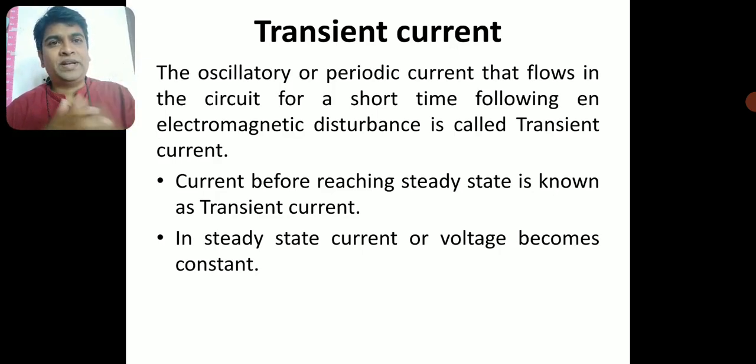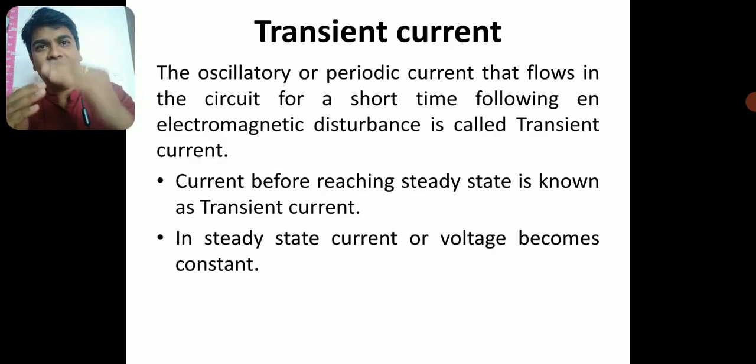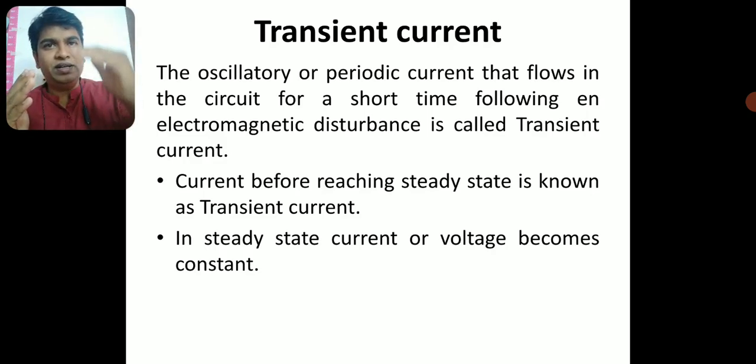Let us know something about this transient current. It is the current before reaching the steady state. Steady state means the voltage or current remains constant at this state. Before reaching the steady state, the current is oscillatory, periodic.